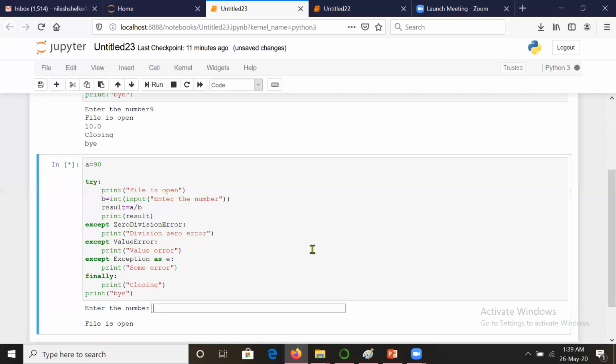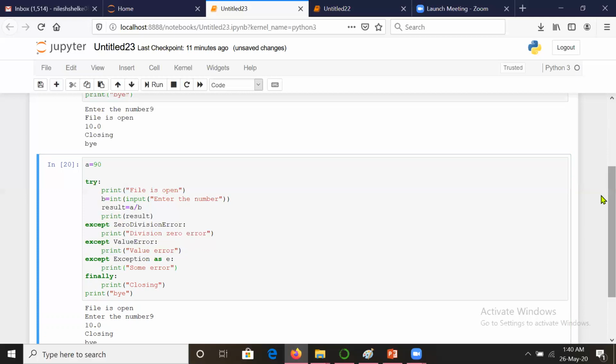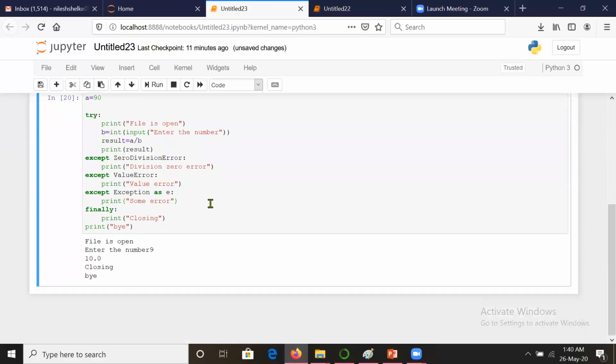So this way, once again I repeat, this is a try block where we will be writing the critical statement. Here, if you think there are specialized errors that you can handle, such specialized handlers should be there. And if you think that something happens which is not predicted, you will write that code here, and you will finally write one block which should be executed whether or not errors occur.